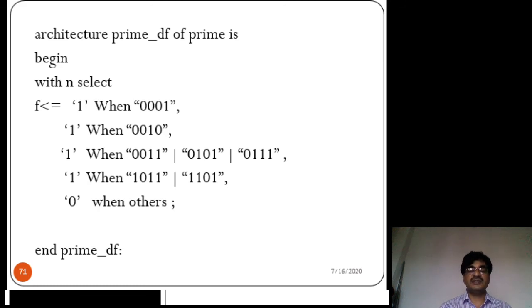The example for the selected signal assignment statement is with-select, and the example for the conditional signal assignment statement is when-else. Then in the next class you can see what the design elements in the structural model are.